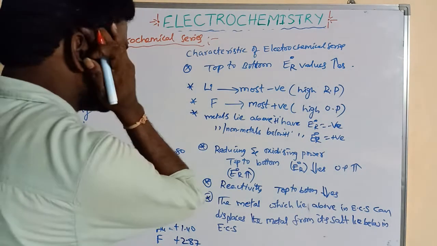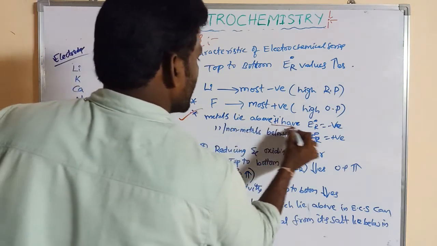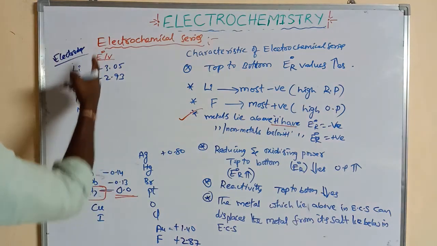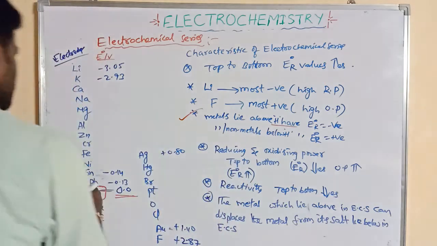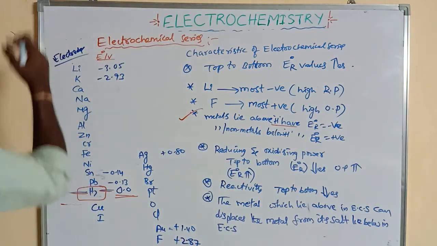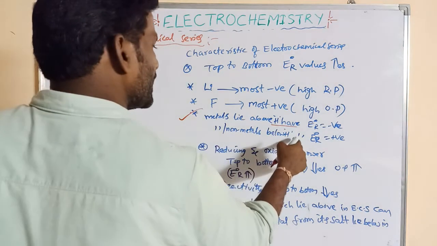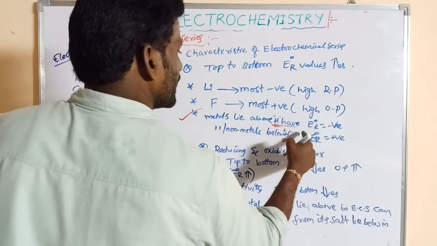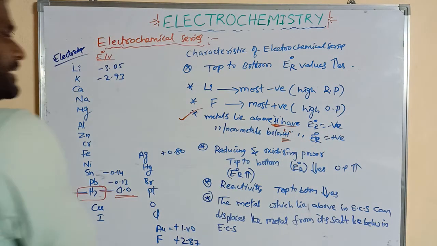So one thing: metals that lie above hydrogen have negative reduction potential. Below hydrogen, metals and non-metals have positive reduction potential, right?